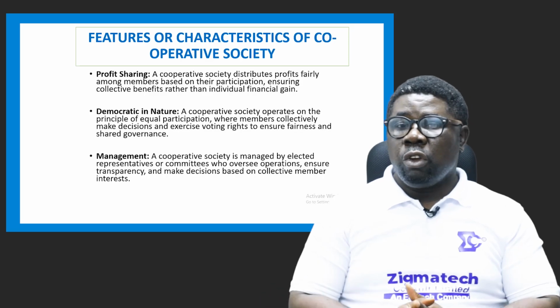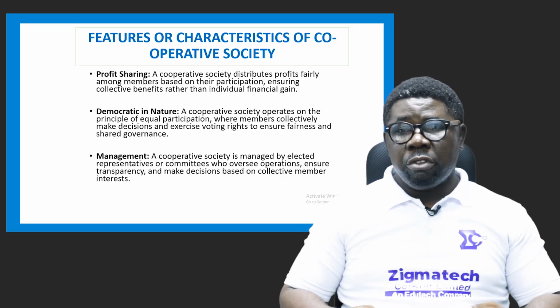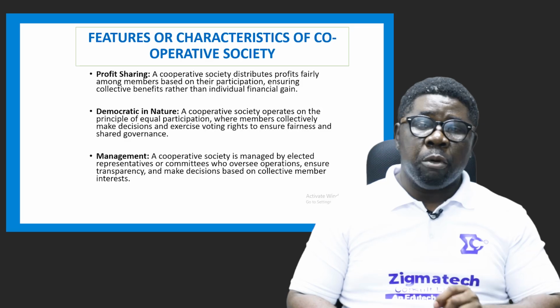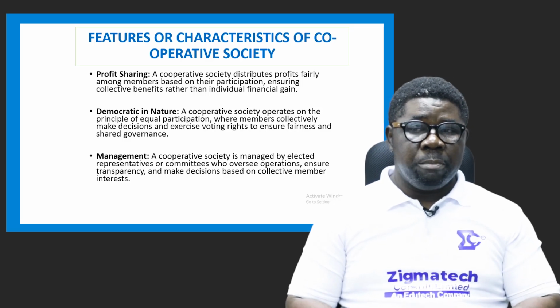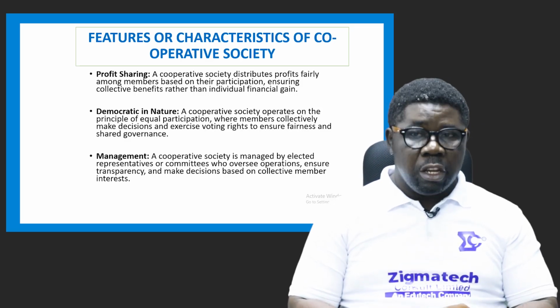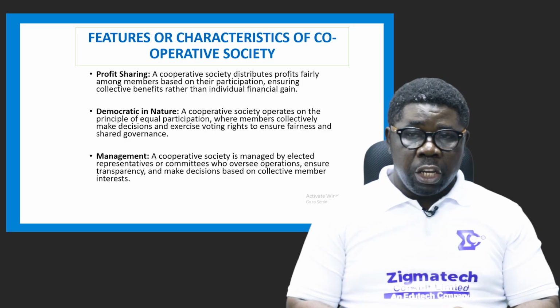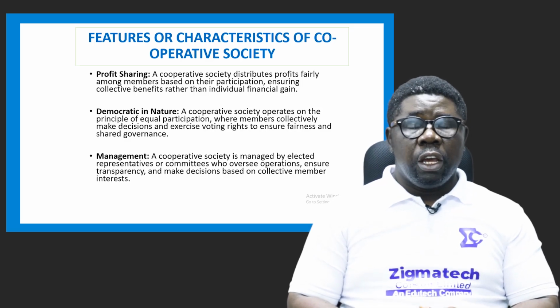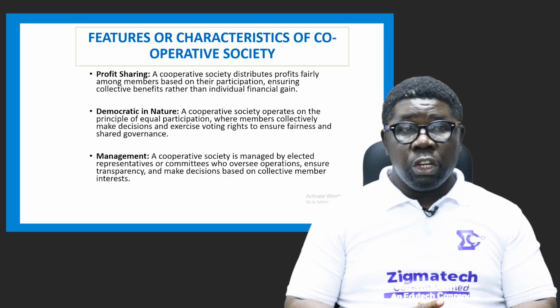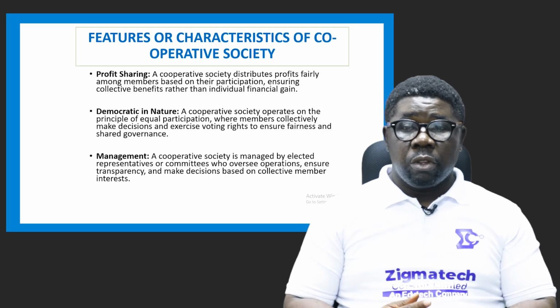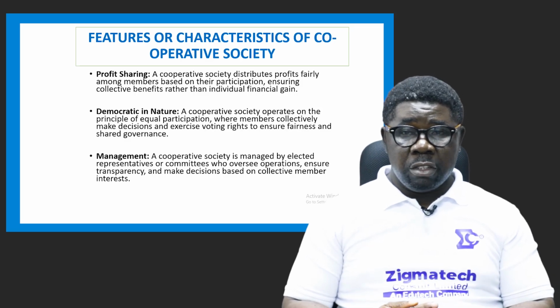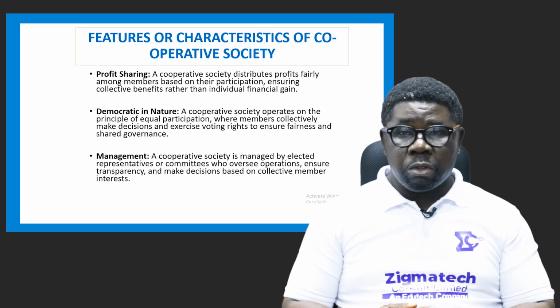All right. Then you have profit sharing. A cooperative society distributes profit fairly among members based on their participation, ensuring collective benefits rather than individual financial gain. So in this case, the society ensures that the benefit of the business existence goes round, okay?